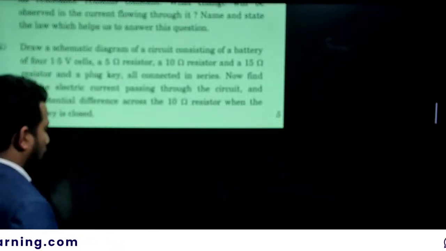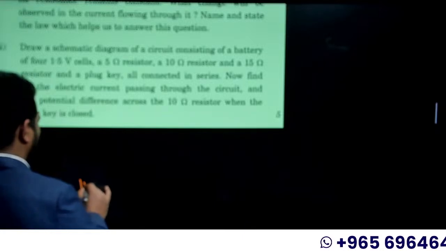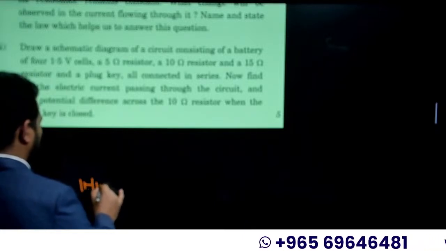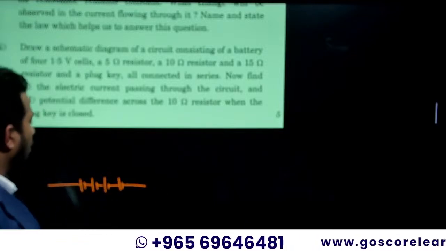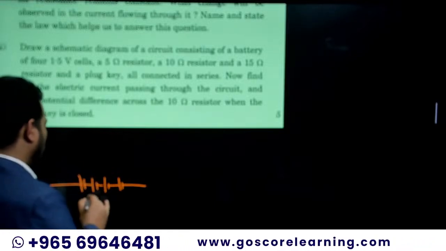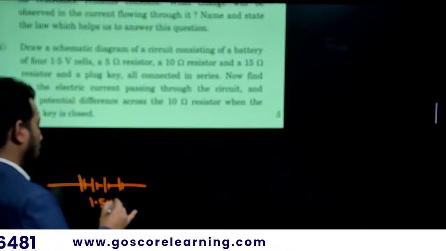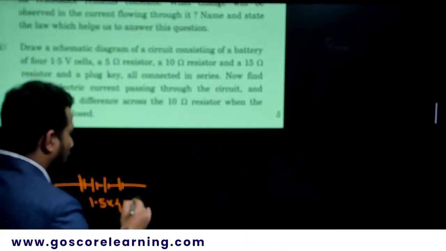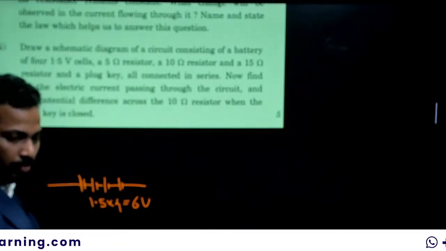For 1.5 volt cells connected in series, as it is 1.5 each and there are 4 cells, the total voltage becomes 6 volt. They're connected in series, so 1.5 into 4, which is 6.